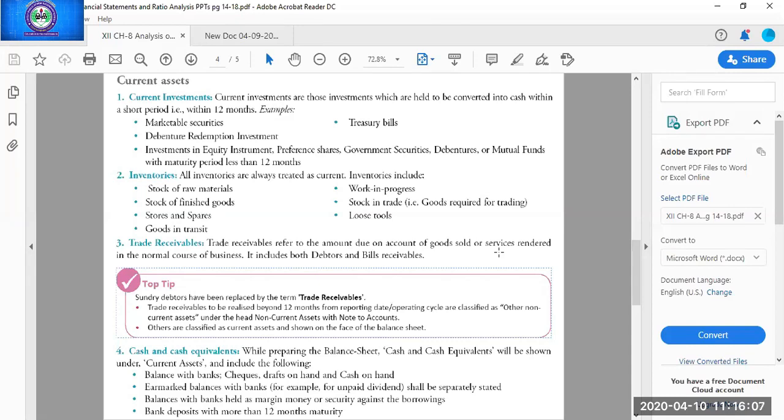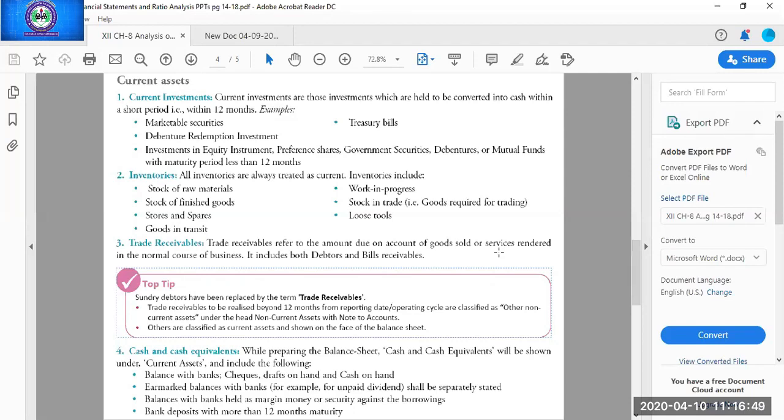Marketable securities, we can say, and treasury bills, these are two new examples. Debenture redemption investment is also a new example, and then all the other examples of the previously done topic. These three are new. Marketable securities and treasury bills, which you have already studied, I think, in economics, in the Reserve Bank chapter, money supply chapter. Then DRI, debenture redemption investment, which you are going to study in book 2. Then investment in equity shares, investment in preference shares, in government securities, bonds, debentures, mutual funds, all of which we have studied in non-current investment. So these are the examples of current investment.